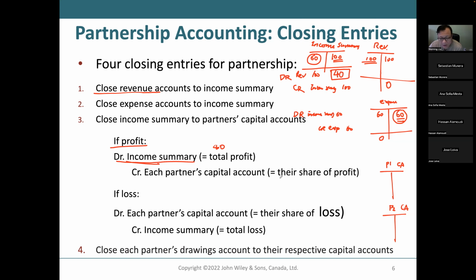And then you credit P1 for 20 and P2 for 20. So it's like income summary: you have 40, now you debit 40 to make this zero, and you credit P1 capital account for 20 and P2 capital account for 20. If it's a loss, it's gonna be the opposite direction, the opposite side.